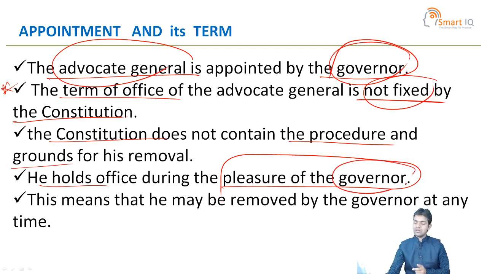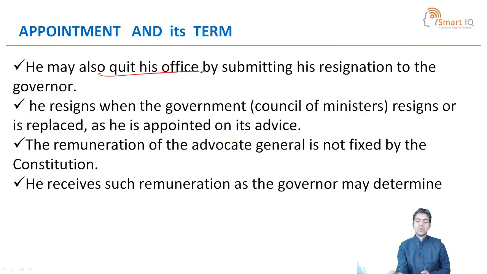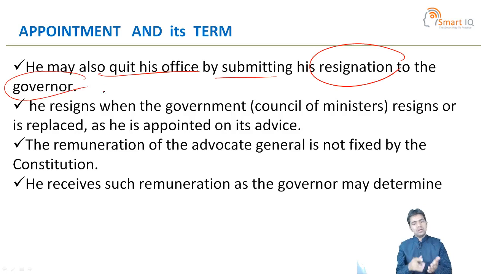This means that he may be removed by the Governor at any time. That is the reason for the phrase pleasure of the Governor. The Governor may remove the Advocate General of the State at any time. He may also quit his office by submitting his resignation letter to the Governor of the concerned state.